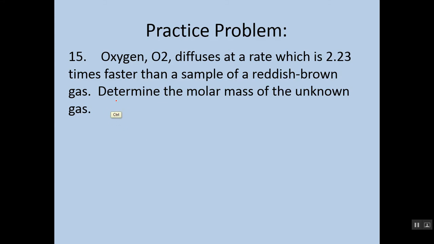But we do know the velocity of oxygen, or the rate of diffusion of oxygen, is 2.23 times faster, which means, like saying velocity of oxygen over velocity of our unknown gas, we'll just put V sub gas, is 2.23, right? And we do know from what we just looked at that we could use the idea of molar mass in that to calculate the other molar mass, so it would look something like this. Molar mass of our gas on top over the molar mass of our oxygen. Now to remember why, remember that the formula is really just this, right?